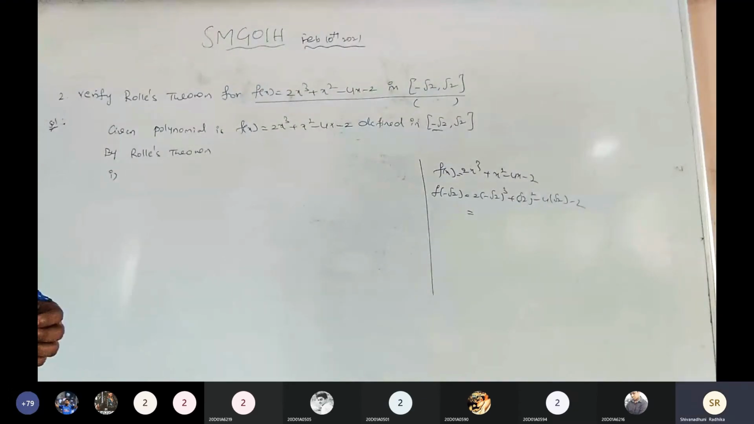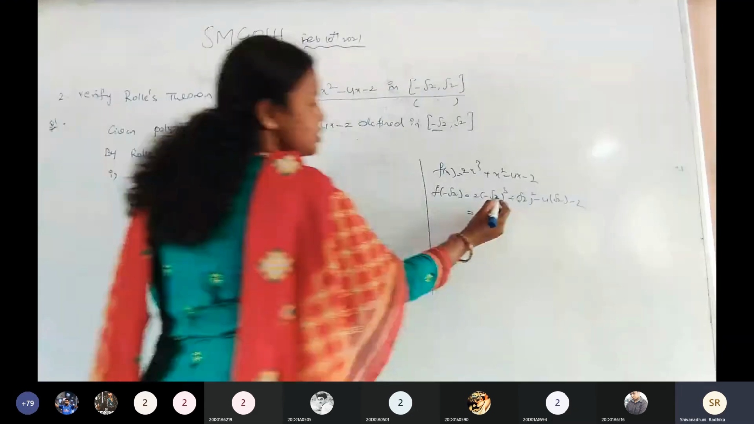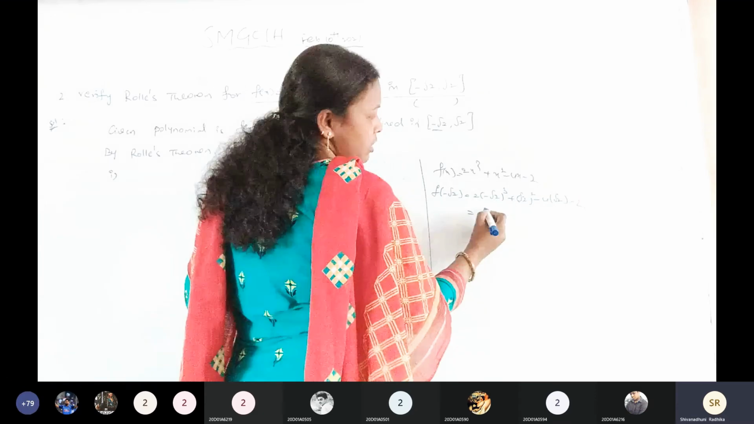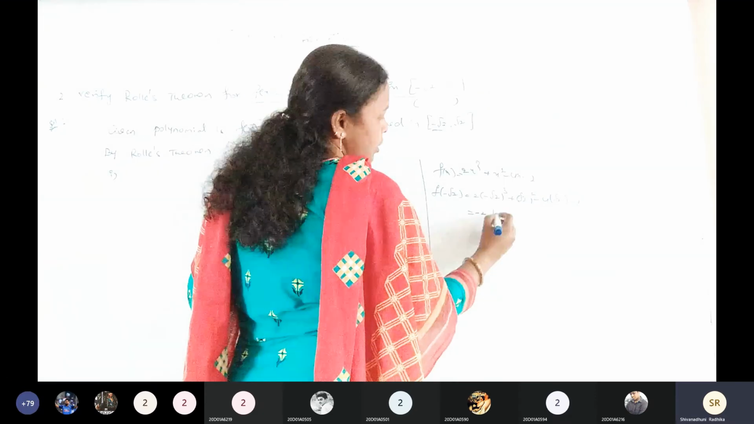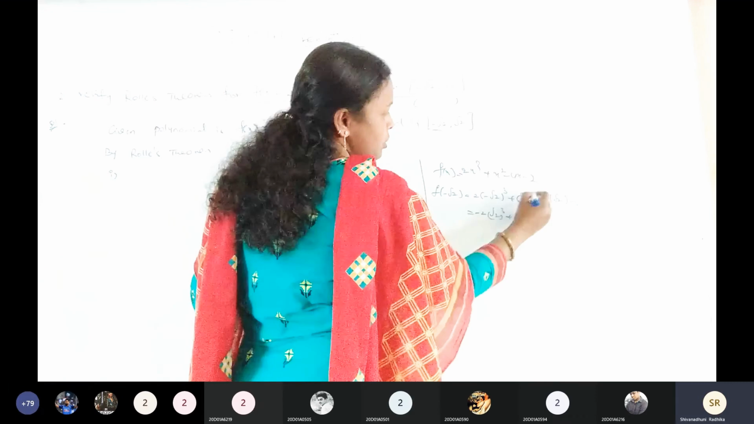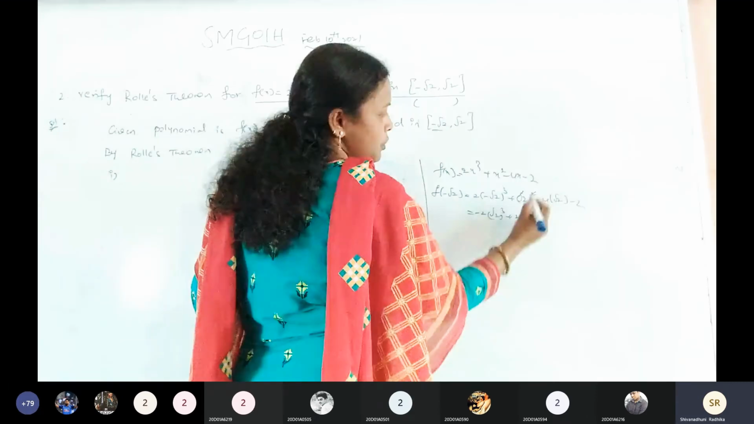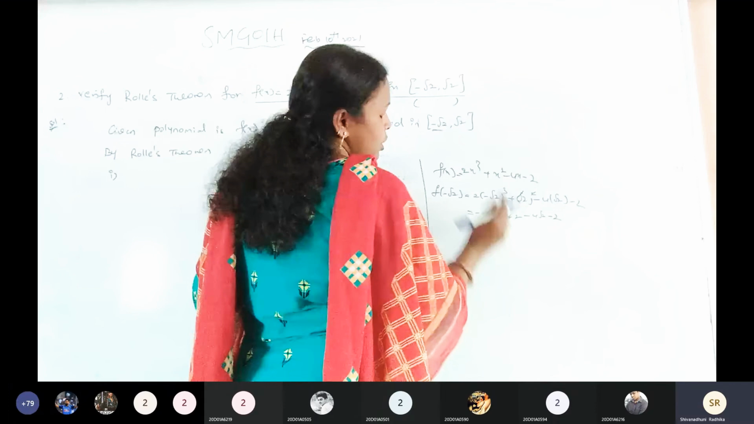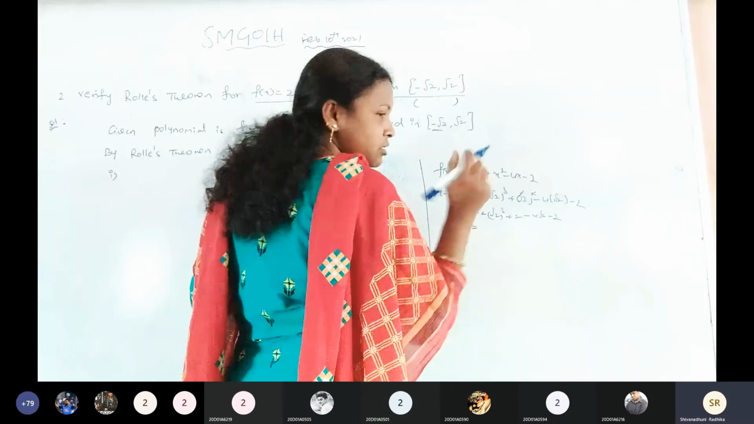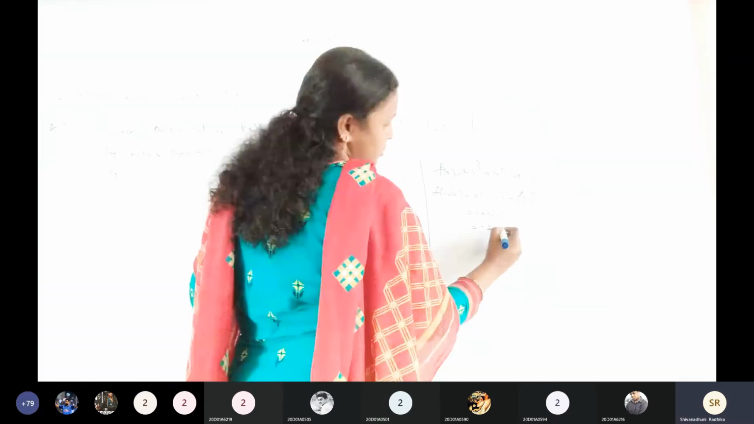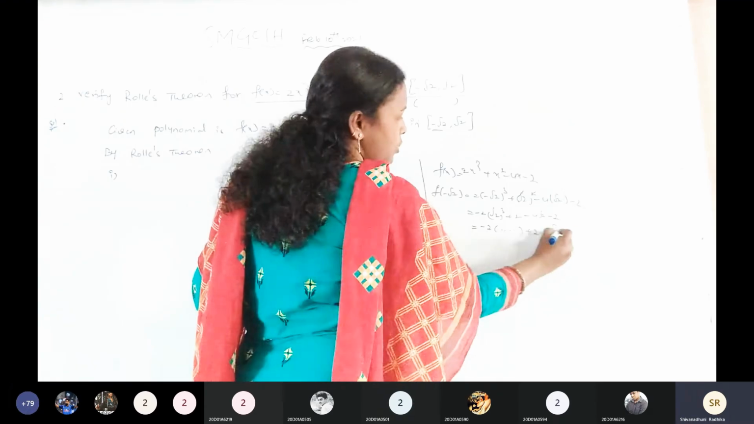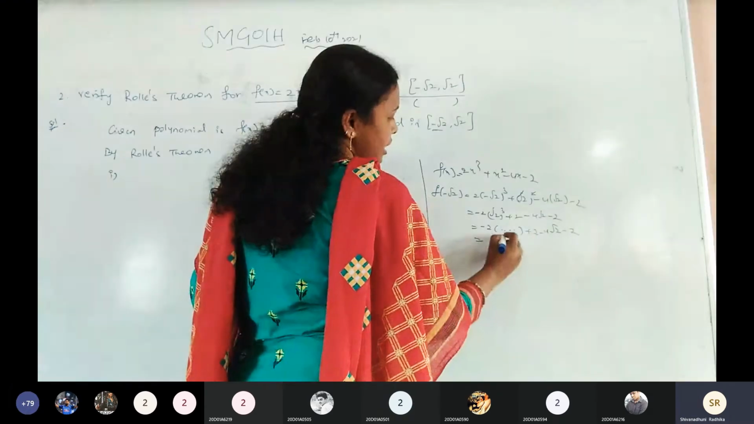Finite value. Why? Minus root 2 whole cube means minus 2 into root 2. Plus root 2 whole square, the root and square get cancelled. Minus 4 into root 2 minus 2. The root 2 value is a finite value, some decimals are there. Plus 2 minus 4 root 2 and minus 2. So we are getting a finite value.